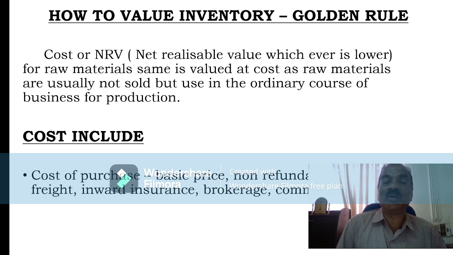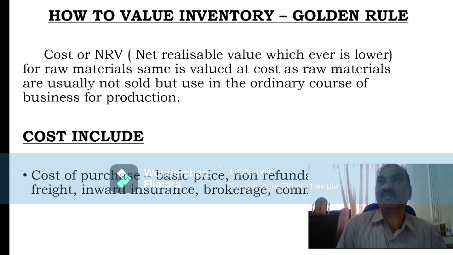Then AS2. The golden rule of AS2 is how to value inventory. The golden rule is cost or net realizable value, whichever is lower. All the inventory except raw materials should always be valued at cost or net realizable value, whichever is lower. That is a very conservative approach.